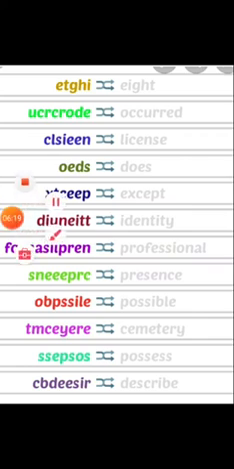Just see again. Now these are unscrambled words given over here. It's not a word given. These are the unscrambled words. E-T-G-H-I. From that you have to make a correct word. They have given them up and down. You have to unscramble the words and make a new word from that. See here, E-I-G-H-T, eight.